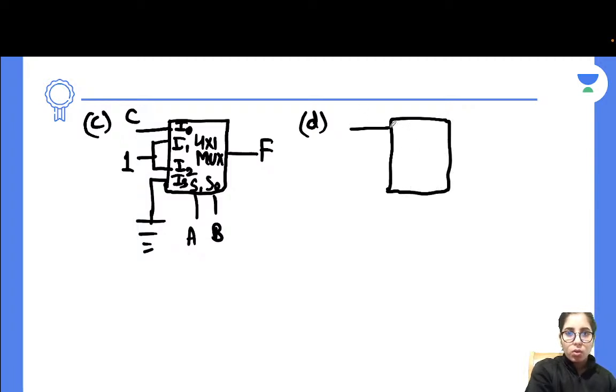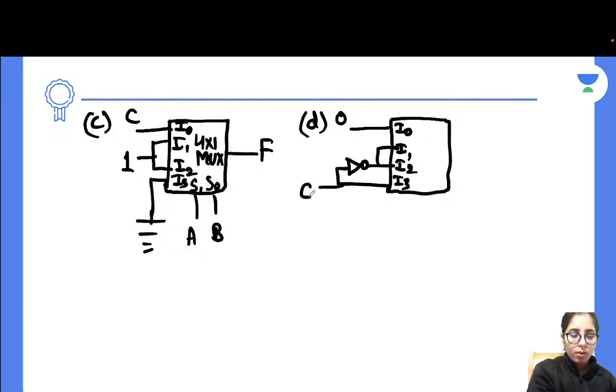Again 0 for I0, I1, I2, I3, then C, S1, S0, A, B, 4 by 1 multiplexer. Okay, and next you are going to have F.